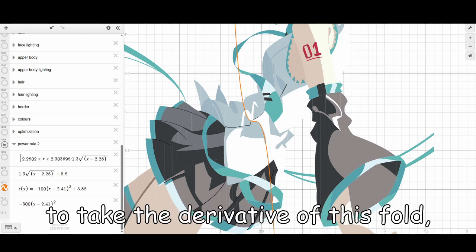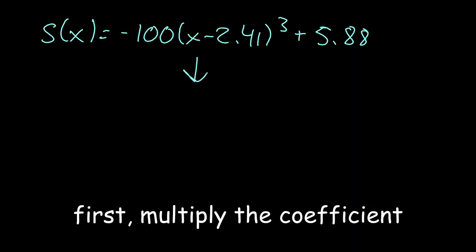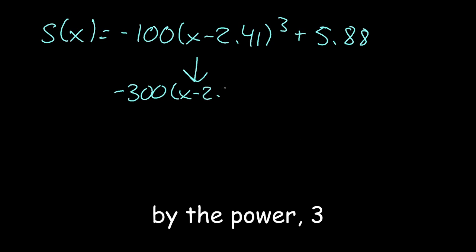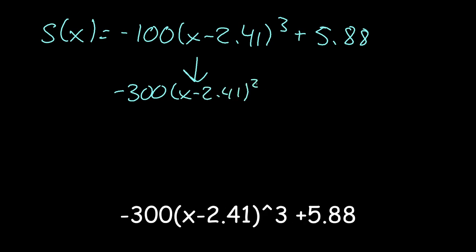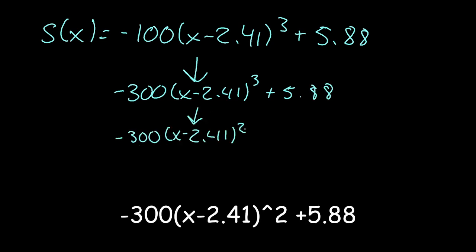To take the derivative of this fold, we just have to follow the two steps from before. First, multiply the coefficient, which is negative 100, by the power 3. This will give us negative 300 times x minus 2.41 cubed plus 5.88. So now we're left with negative 300 times x minus 2.41 squared plus 5.88.